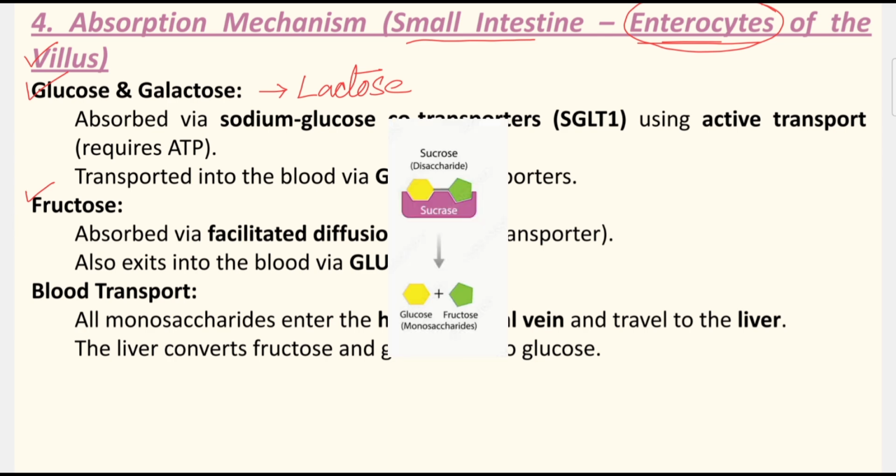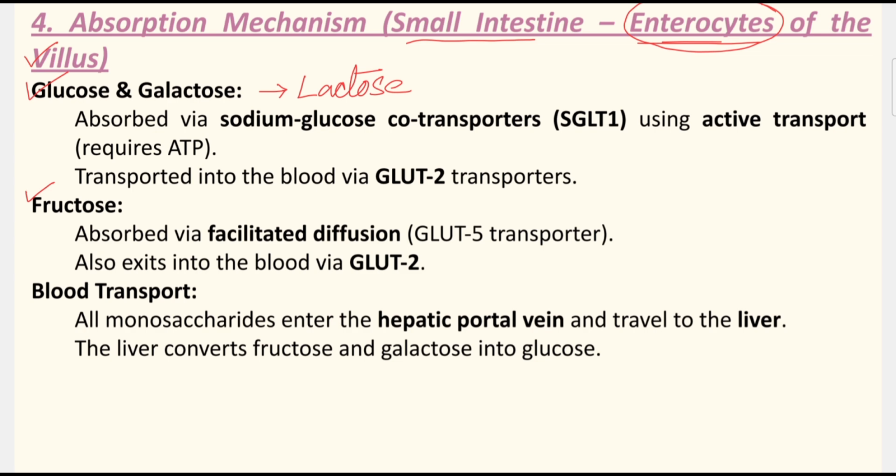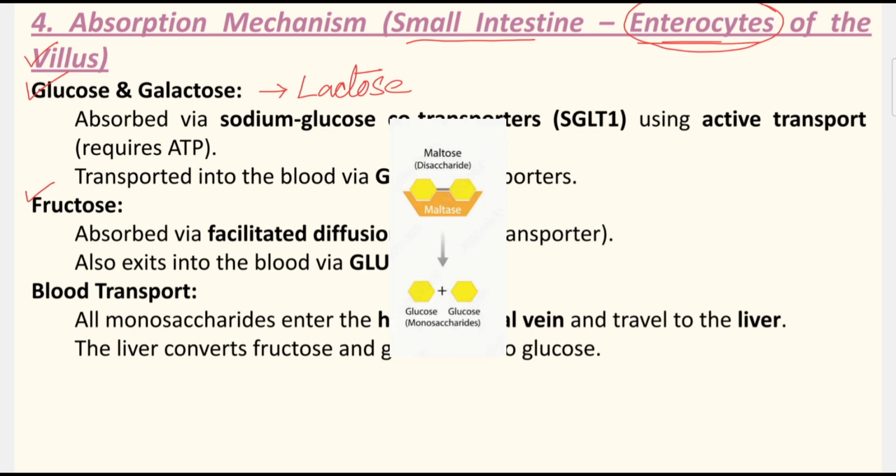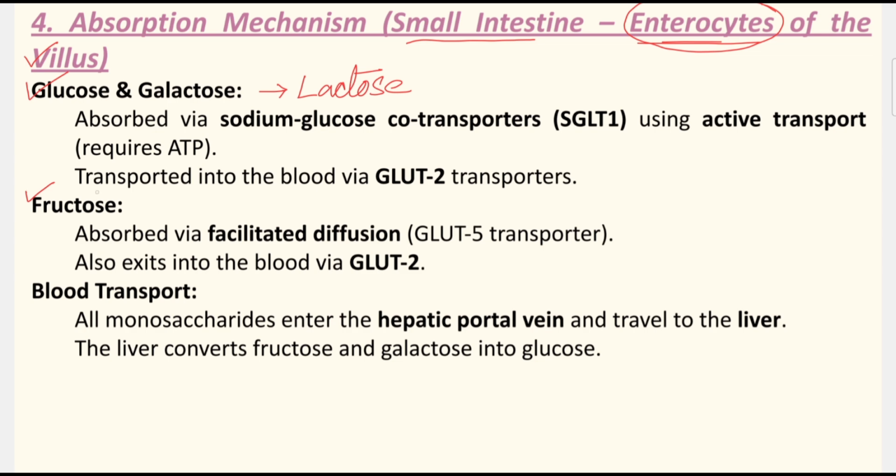One molecule of sucrose is split into one molecule of fructose and one molecule of glucose. And lastly maltose: if we break maltose, we get two molecules of glucose. So these are the three important monosaccharides we get after digestion: glucose, galactose and fructose.